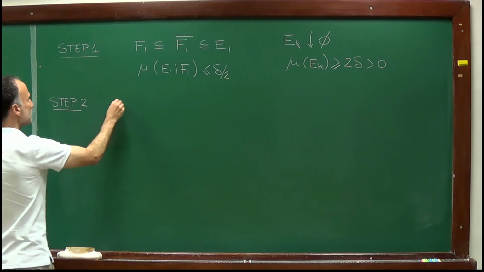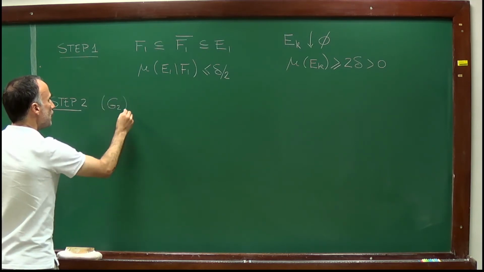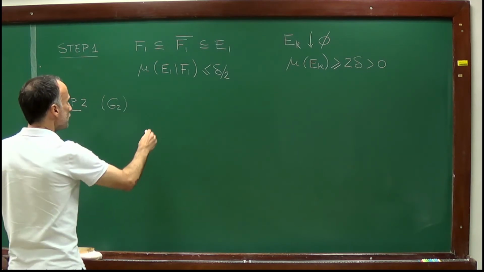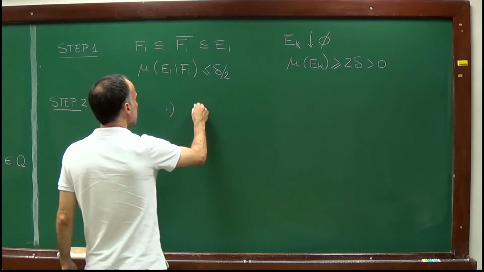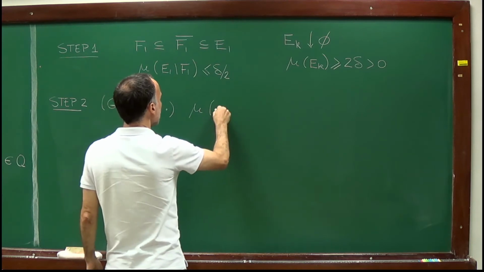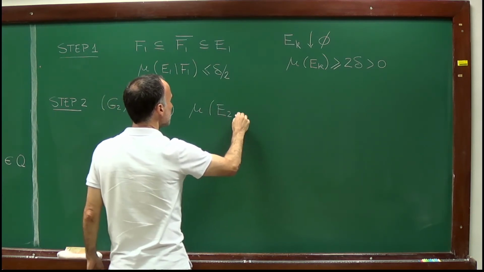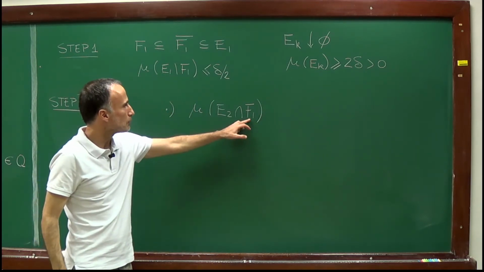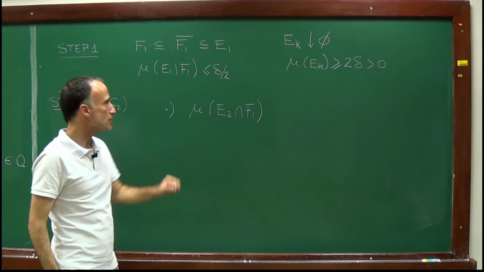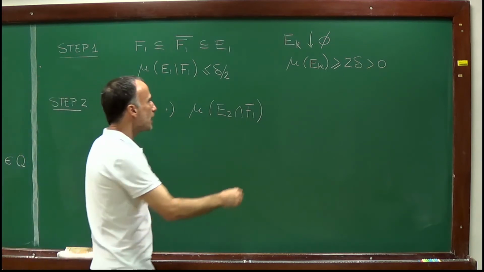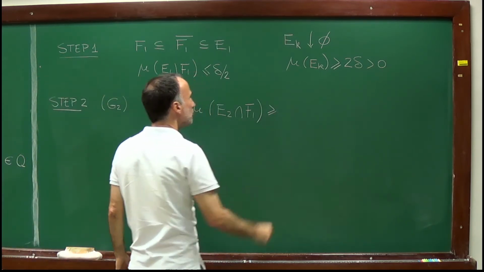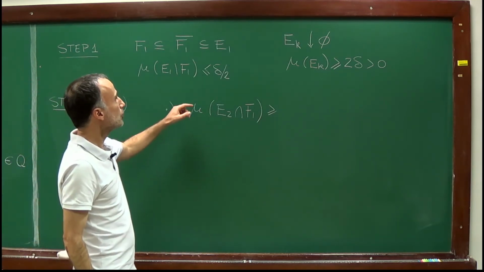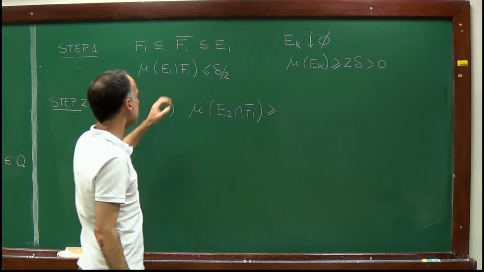So now, in step 2, I want to construct my set G2. And this is how it goes. Well, my first claim is that I can obtain a lower bound on the measure of the set E2 intersection F1. So remember, F1 is an element of my algebra, E2 also, so this intersection is an element of my algebra. And what I claim is that I can get a bound for the measure of that set due to these two bounds.